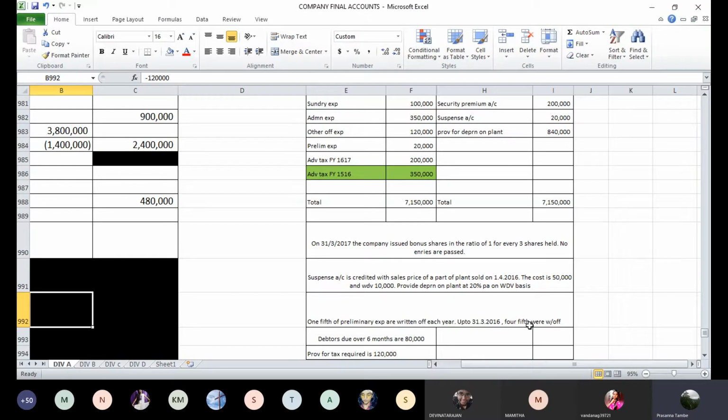Yes, how much should we write off this year? 150 is 4,000. So 4,000 to write off. Read the adjustment carefully, then tell me. 450, 16,000 write off. Read very carefully what adjustment is given.